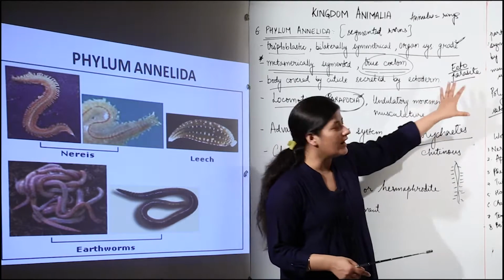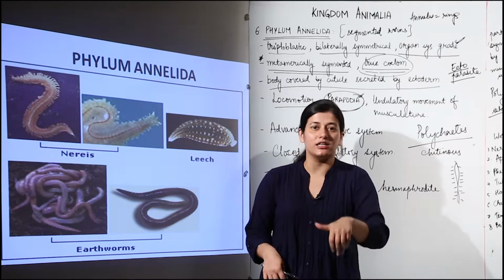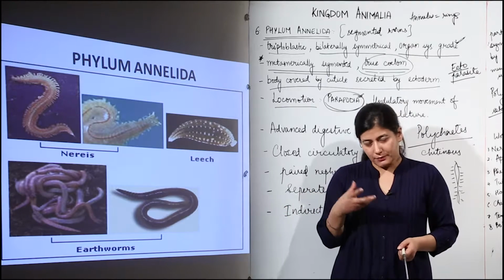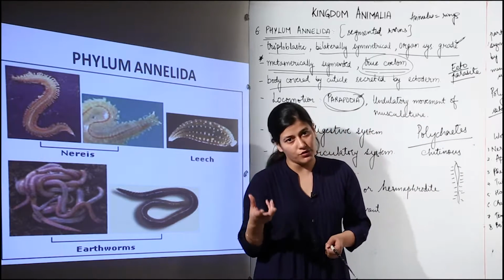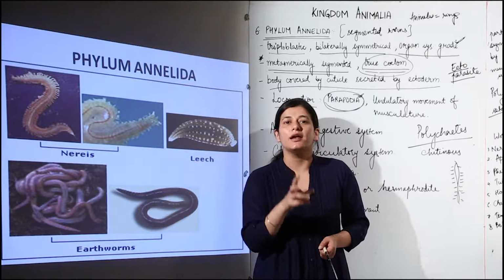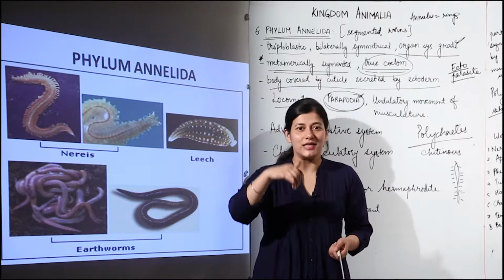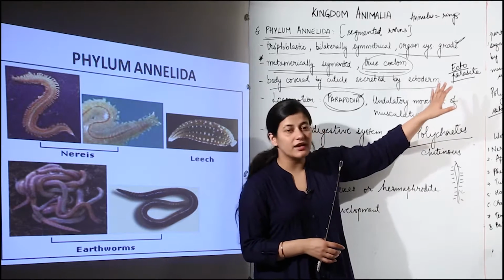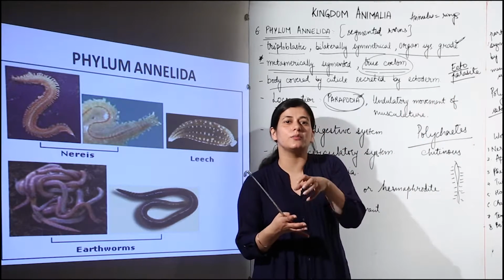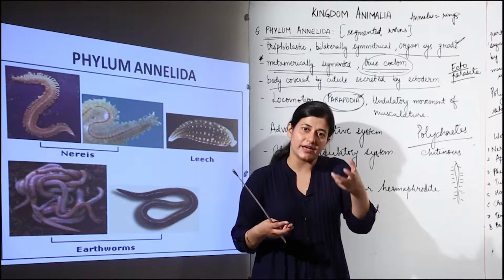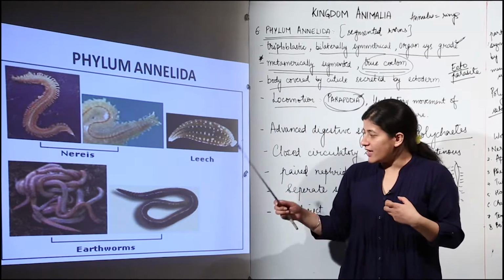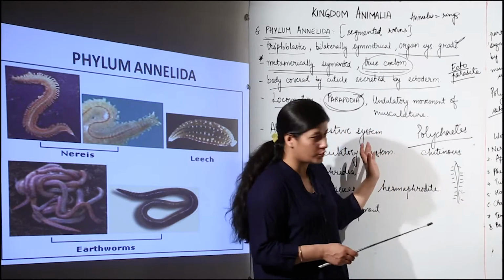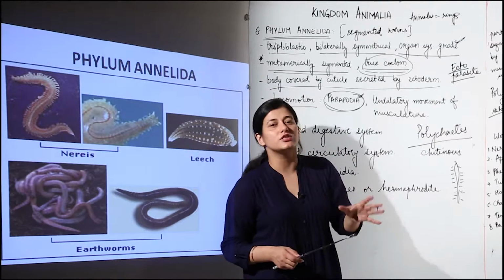Those are ectoparasites. That means they do not get inside the body. Previously we were talking about endoparasites. The worms, the earlier platyhelminths and eschelminths and few nematodes that we talked about, they were endoparasites. That means they get inside the body completely, they would go inside the body. In case of ectoparasites, they would only cling to the body surface externally and take up the nutrition whatever is required. In the case of leech, that is an ectoparasite, it does not have parapodia. The parasitic forms of annelids, they do not have parapodia.